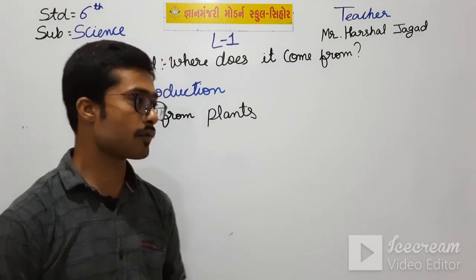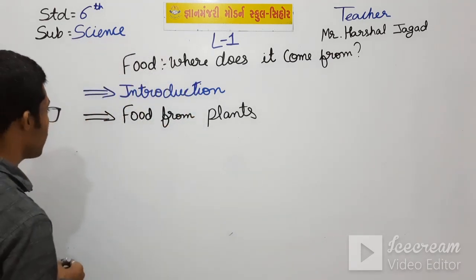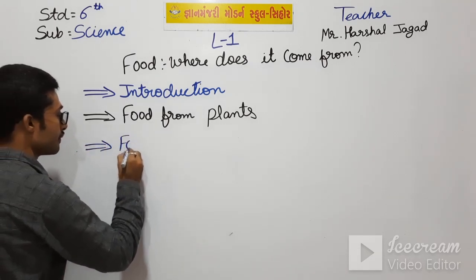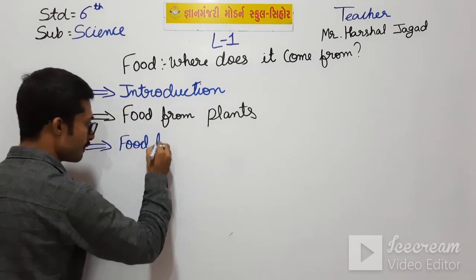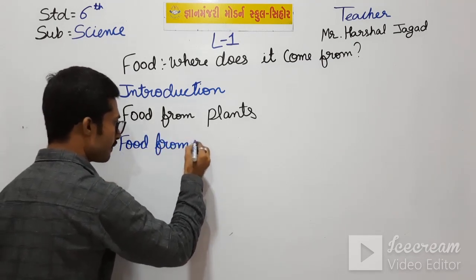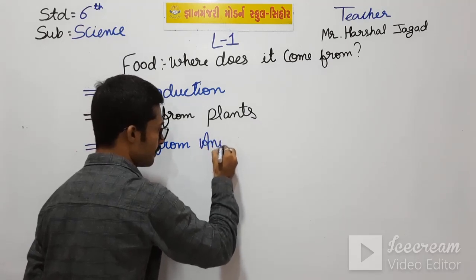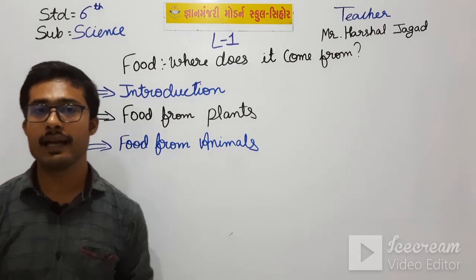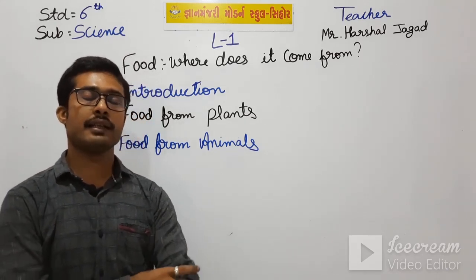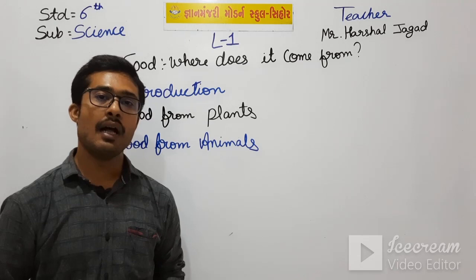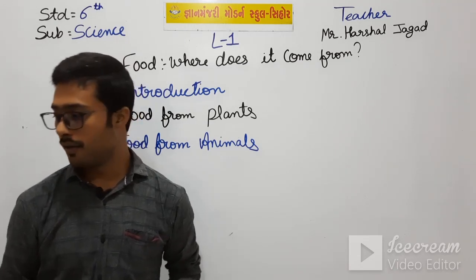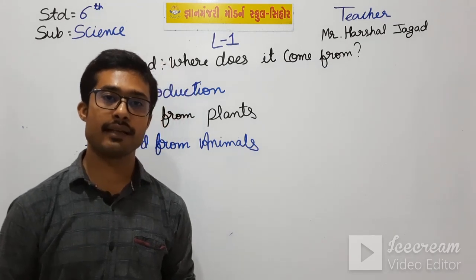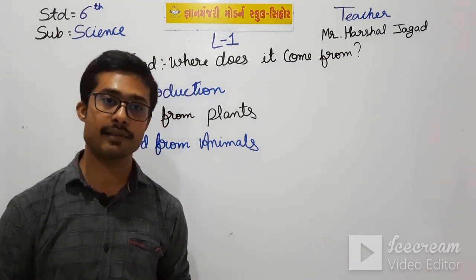Next we have seen was food from the animals. So food from the animals, we have seen this in the previous video, that the meat, eggs, honey and all the things that we get from the animals.